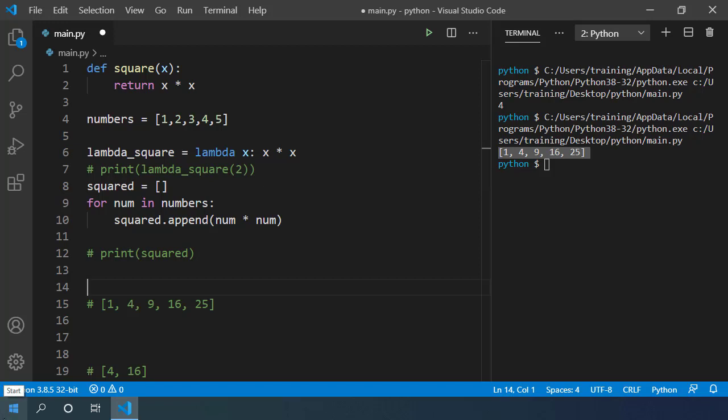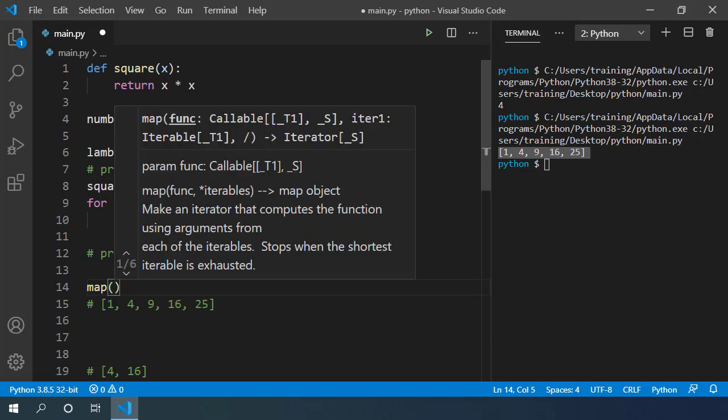Python has a built-in function that can iterate through an iterable and apply a function on it. Let me show you. I can use map function to transform an iterable to another form of iterable by applying a lambda function. It looks like this. You write map.